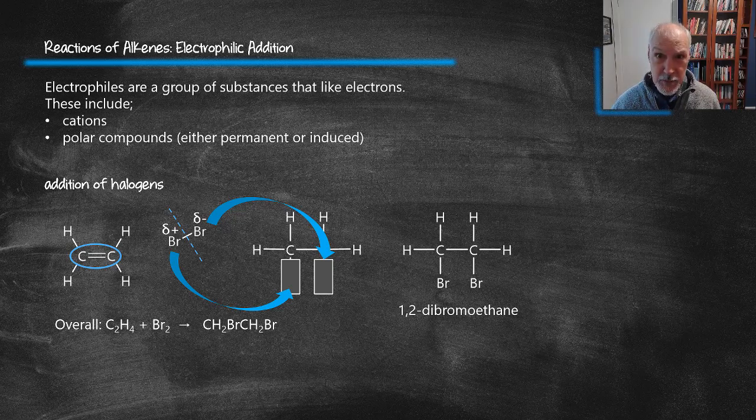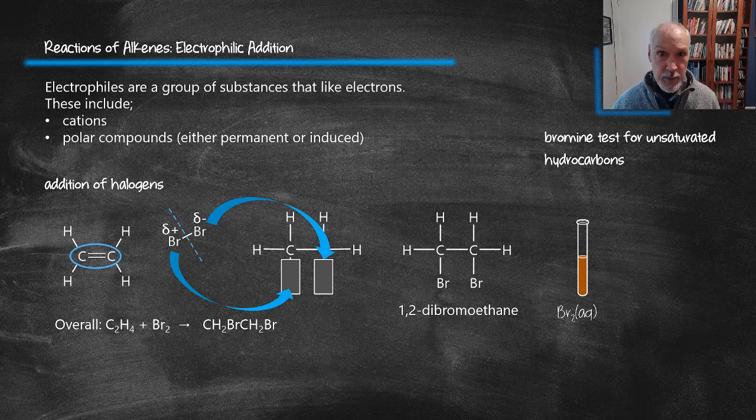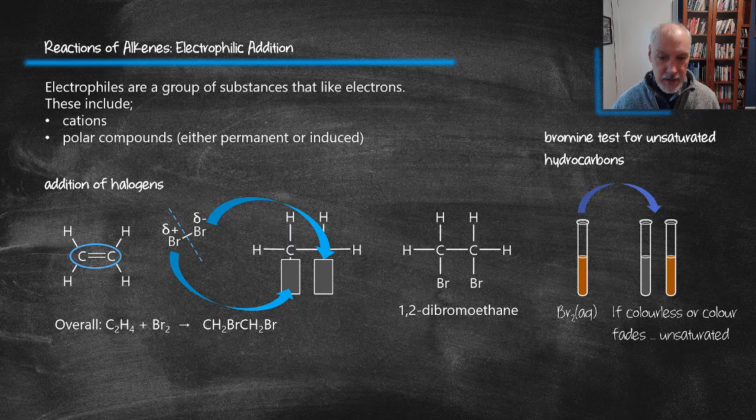Now this reaction with bromine is a particularly important one for identifying whether or not a substance has multiple bonds. It's called the bromine test for unsaturated hydrocarbons. We begin with aqueous bromine, where we have liquid bromine dissolved in water. We can add that to our test samples, which we suspect have multiple bonds in them. If the sample contains multiple bonds, we'll find that the color will become less intense. It might even, in fact, become colorless. If the color persists, then we don't have multiple bonds.